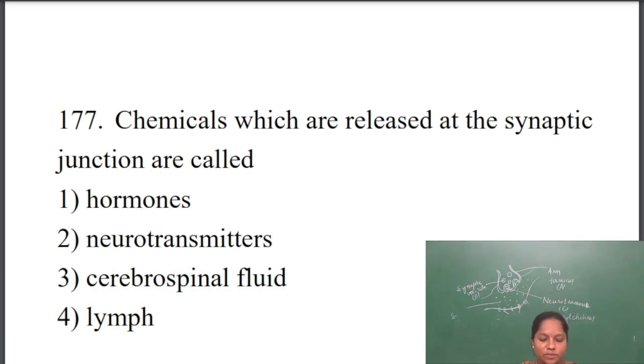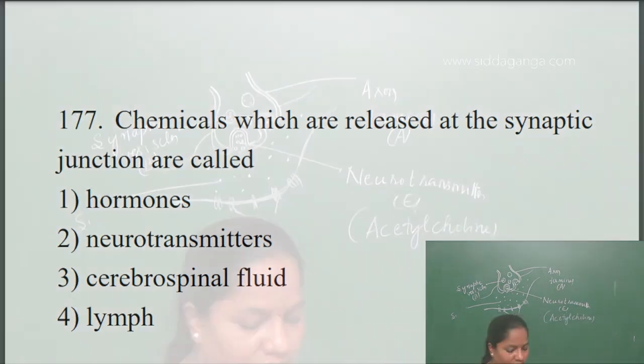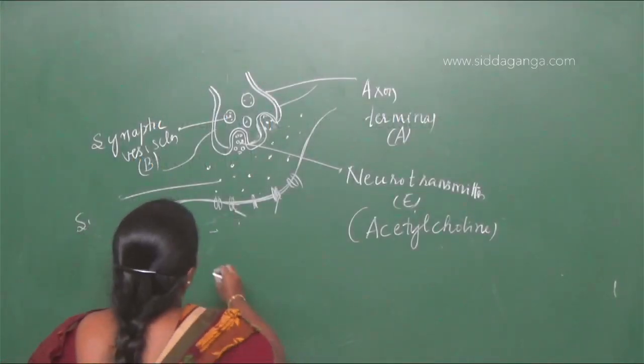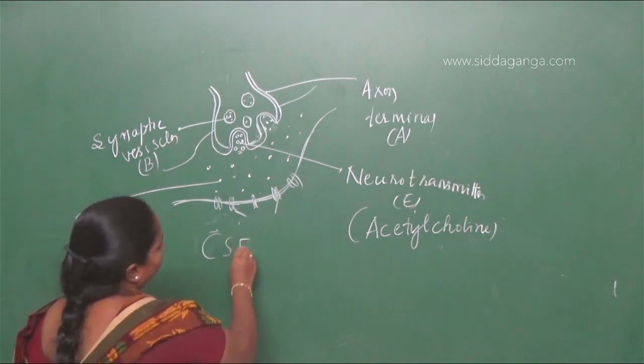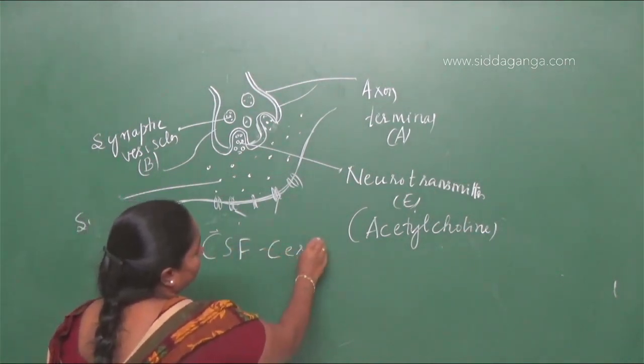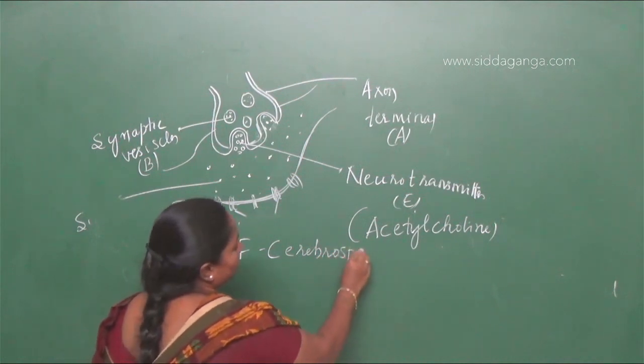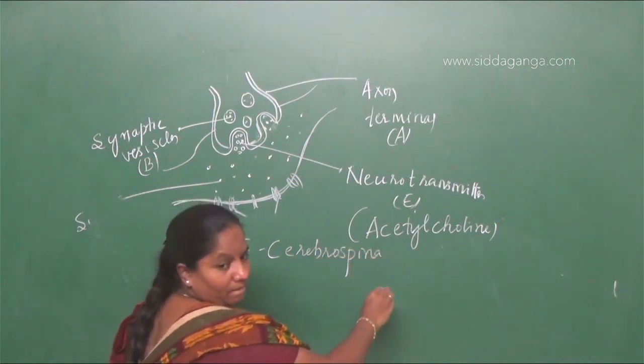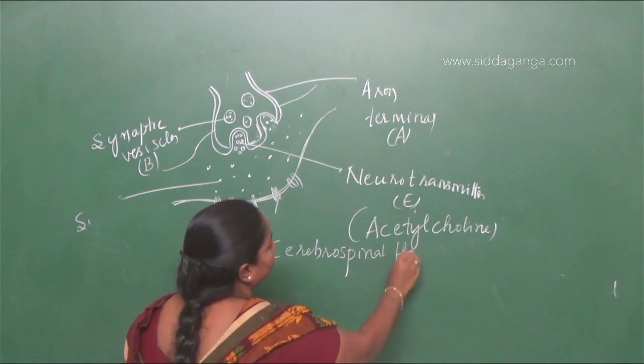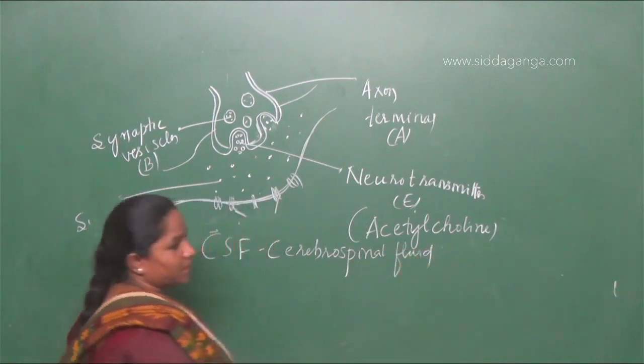Next, cerebrospinal fluid, which we call CSF. This fluid is present in the brain.